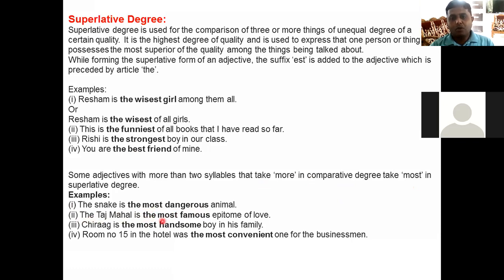The Taj Mahal is the most famous symbol of love. Here active means symbol of love. So we don't say famousest, right? That would be wrong. Chirag is the most handsome boy in his family, right? Most handsome, most beautiful, most charming, like that. Room number 15 in the hotel was the most convenient one for the businessman. See, we don't attach est suffix over here. So we have to use most, the word over here, right? So keep in mind this rule.